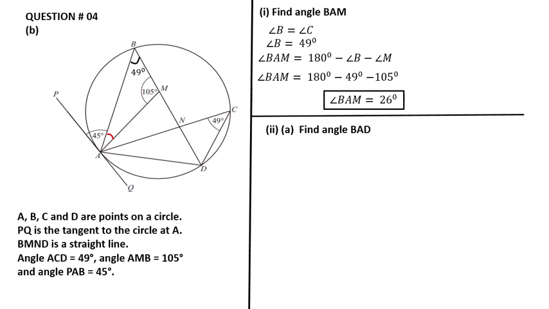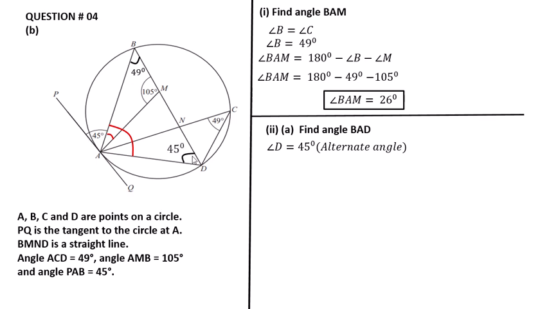Question number 2, part 2A. Find the angle BAD. Here is BAD, B, A and D, this triangle. We have to find this angle. We know that angle B is equal to 45, is an alternate angle, and angle D is an alternate angle, this is 45.